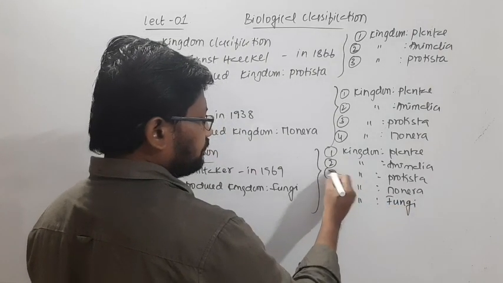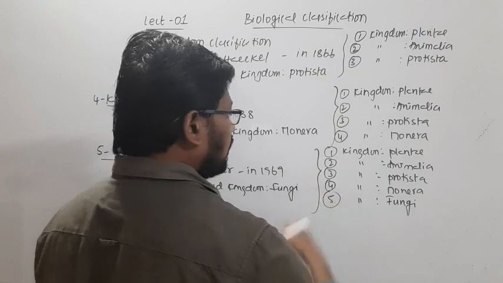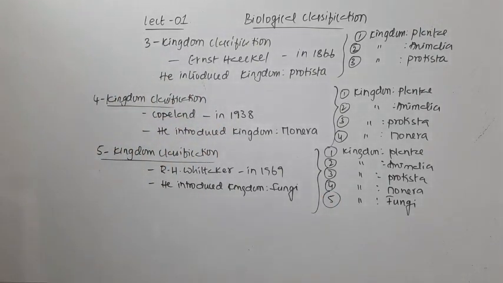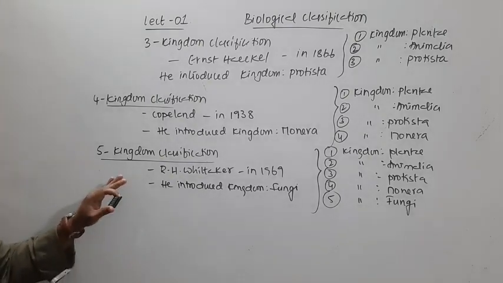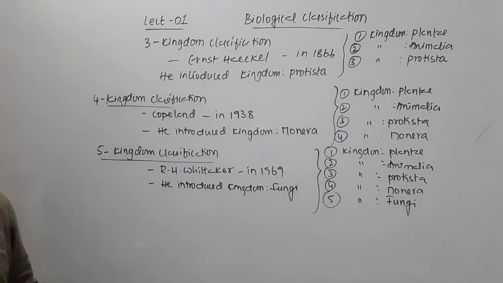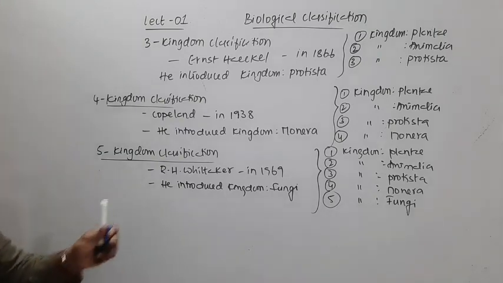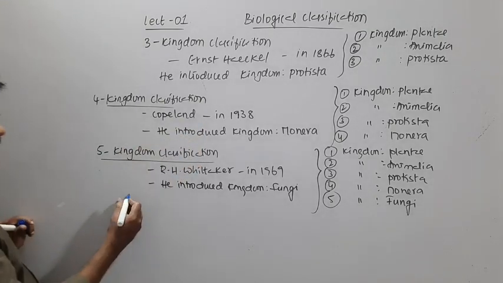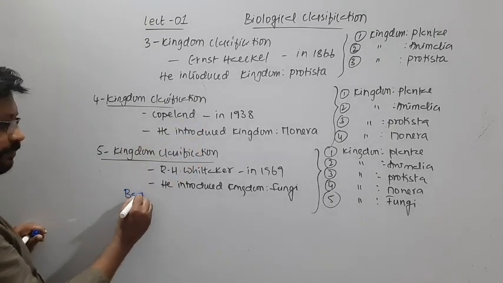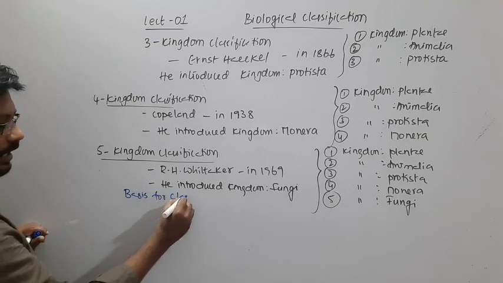So the total is five kingdoms: Plantae, Animalia, Protista, Monera, and Fungi, proposed by R.H. Whittaker. And we know that for any classification there is a basis. So what is the basis for Whittaker's five kingdom classification?